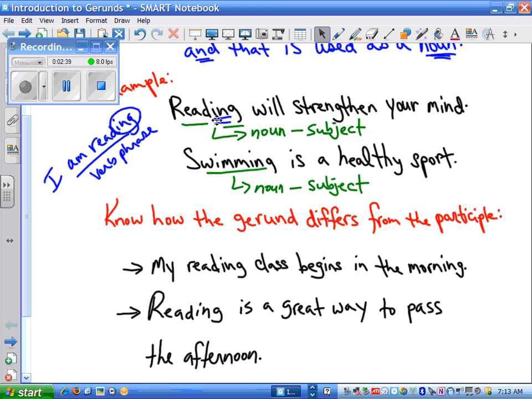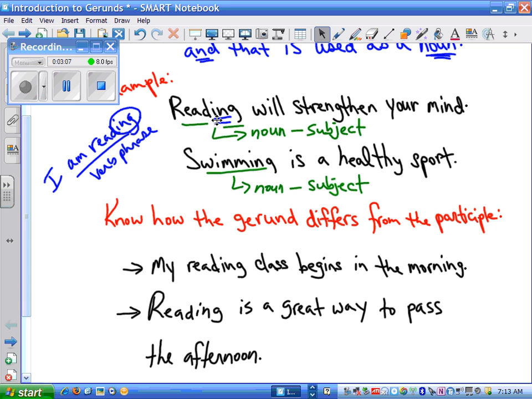Now, it's important that you see how this gerund differs from the participle, because they look a lot alike. And both forms can start a sentence. You can have a participial phrase at the start of your sentence. Remember that? But with the participial phrase, remember, you're going to put a comma at the end of it, where with the gerund, that is not the case.